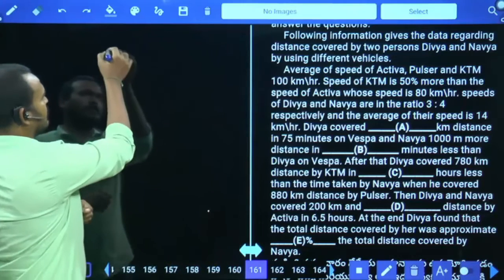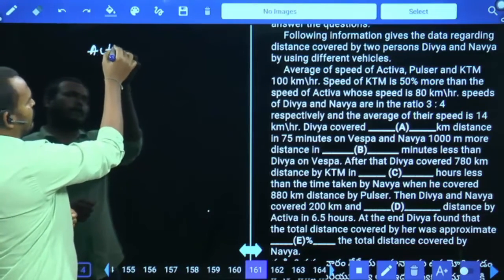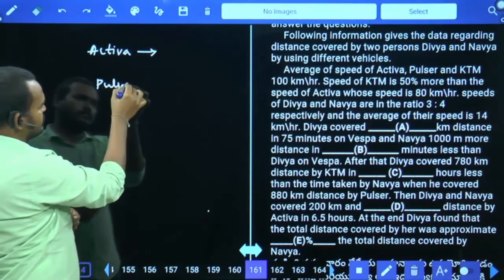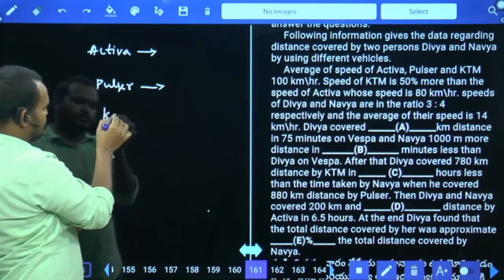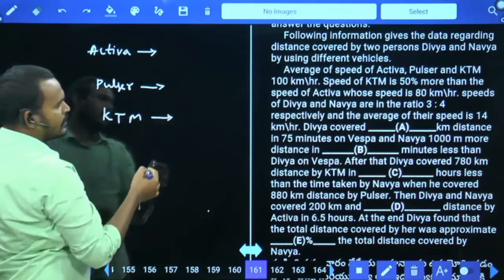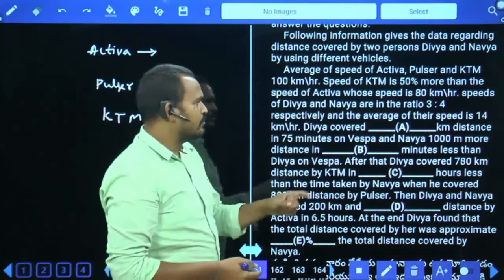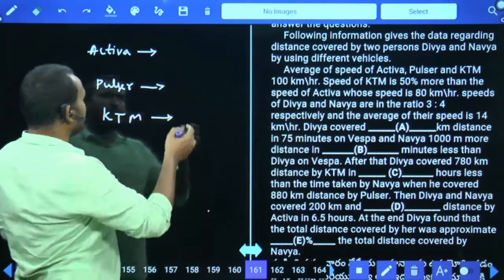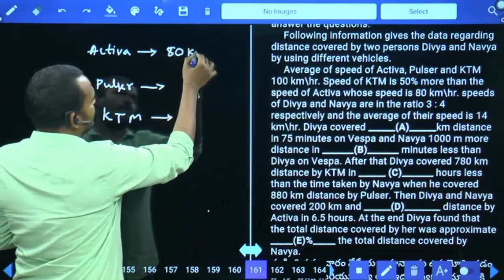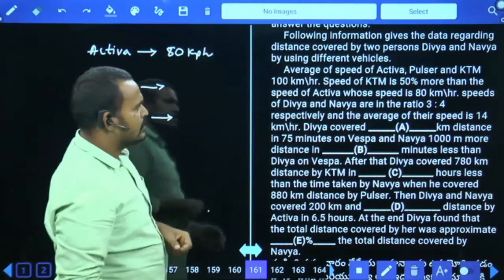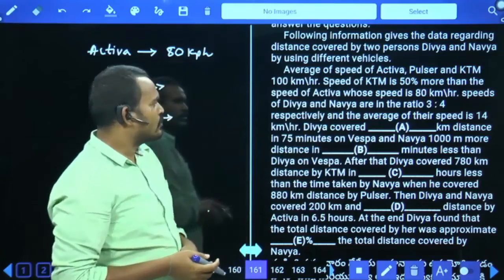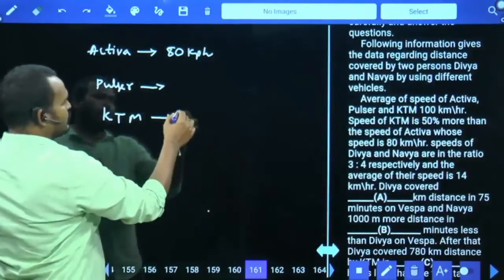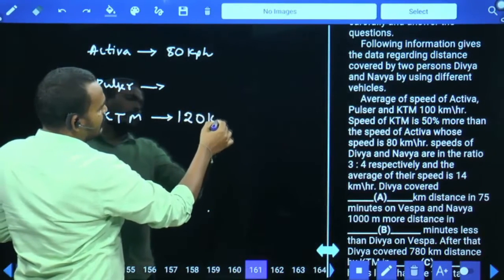One is Activa, second one Pulsar, another one KTM. Speed of KTM is 50% more than the speed of the Activa, whose speed is 80 km per hour. Means Activa speed is 80 km per hour. And next one, speed of KTM is 50% more than the speed of the Activa. Means KTM speed will be 50% more, means it will be 120 km per hour.